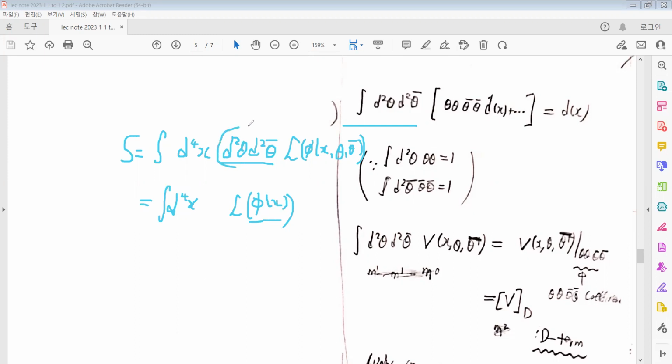So such integration variables of Grassmann numbers should be integrated out. There are some identities of such Grassmann integration.